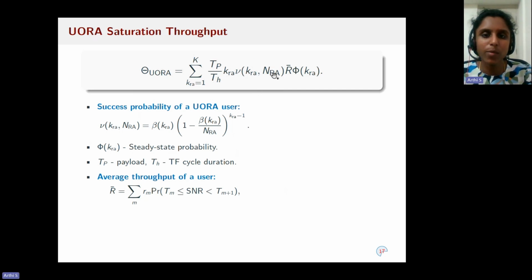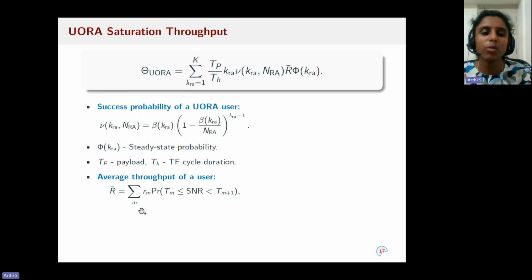And when we multiply the success probability with K_RA, we get the total number of successful UORA users in a TF cycle. And we multiply that with R bar, which is the average throughput of a UORA user in discrete rate adaptation. Multiplying this with the T_P will give the total number of data bits transmitted in the trigger frame cycle. And we divide this by T_H to get the saturation throughput when there are K_RA UORA users. And we average this across the number of UORA users using the Markov steady state probabilities.